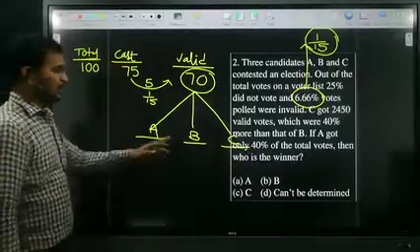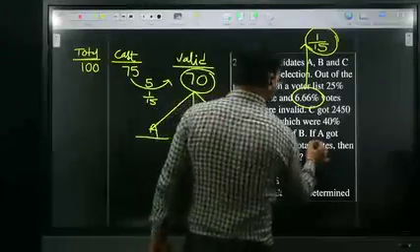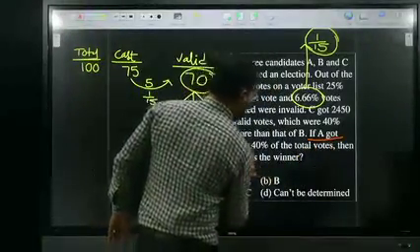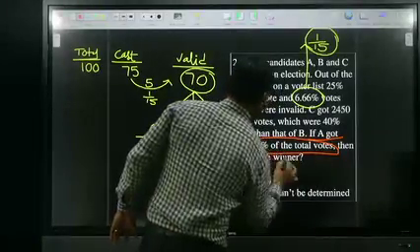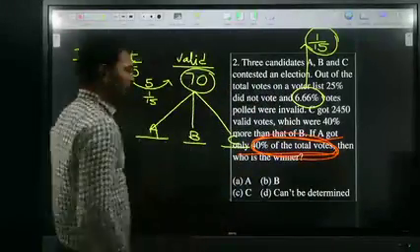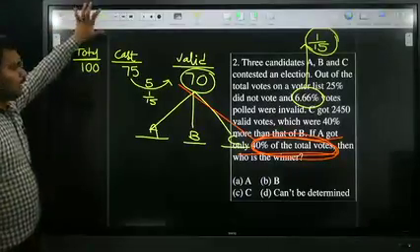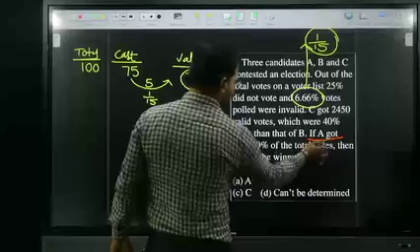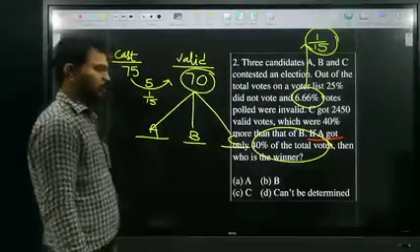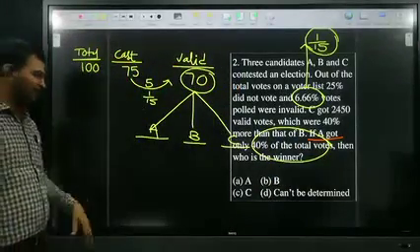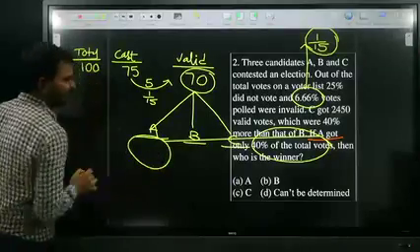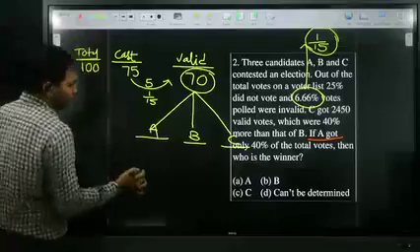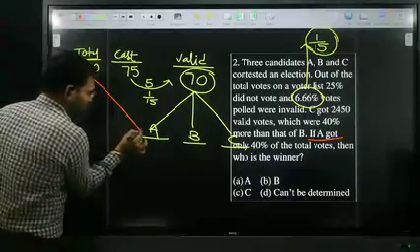So here they said one statement: A got only 40% of the total votes. 40% of the total votes. Listen, all of you. A got some votes, and that number they are comparing with the total votes.